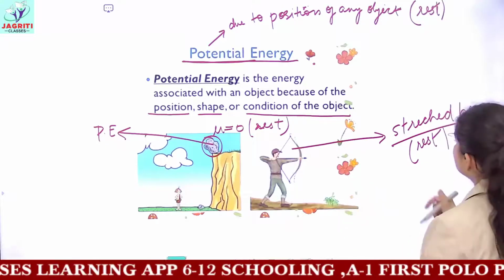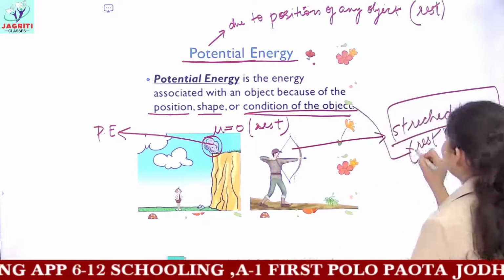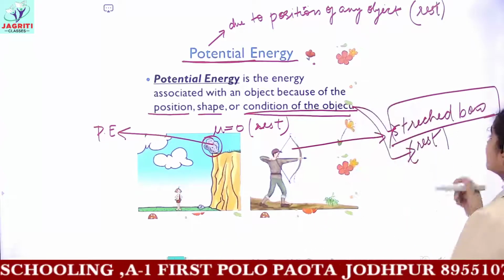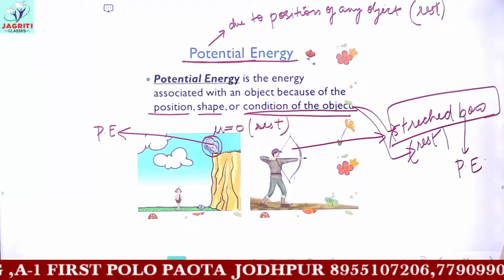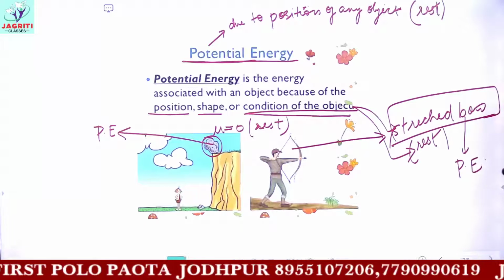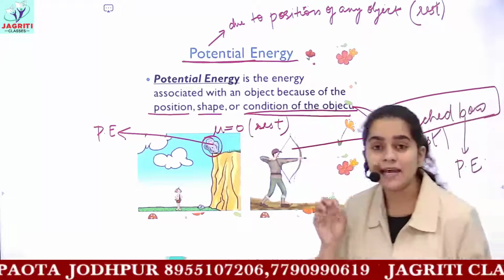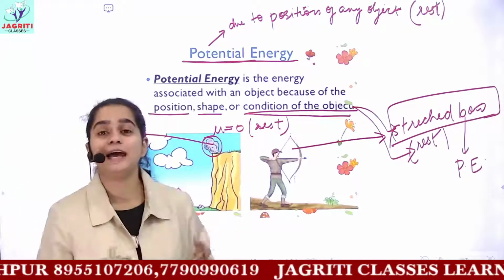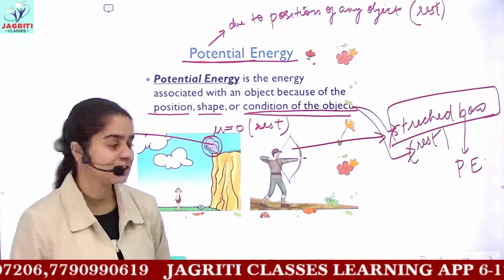So you can say that when the object is at rest, but it is in a stretched position or condition, then the energy possessed by the object is also known as potential energy. So all the objects, due to their position, shape, or condition, have some amount of energy in them, and this energy is known as potential energy. So this is the definition of potential energy.